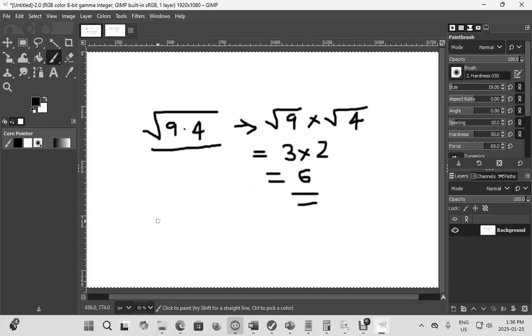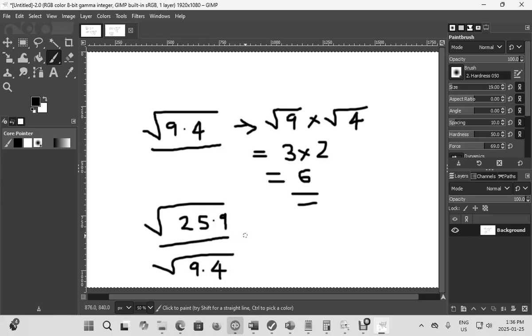Let's take another example. Let's say this one over here is the square root of 25 times 9 divided by the square root of 9 times 4.